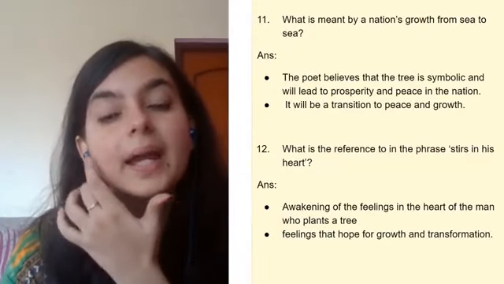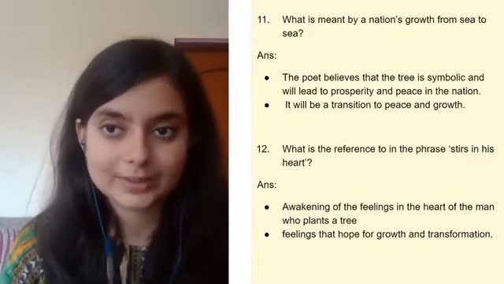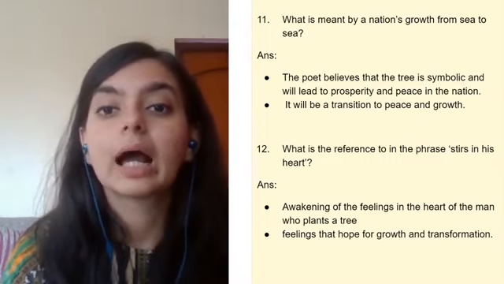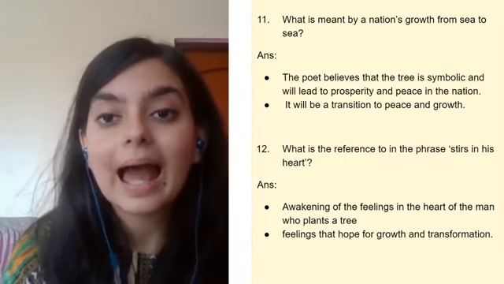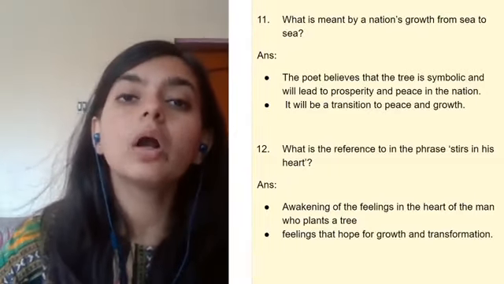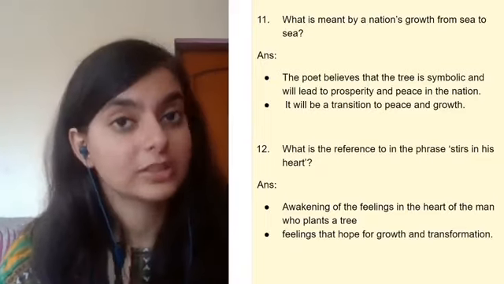Next, what is meant by a nation's growth from sea to sea? Again, a very important question. So the tree is symbolic actually, and it will lead to what? Lead to prosperity and peace in the nation. How will it lead to prosperity?